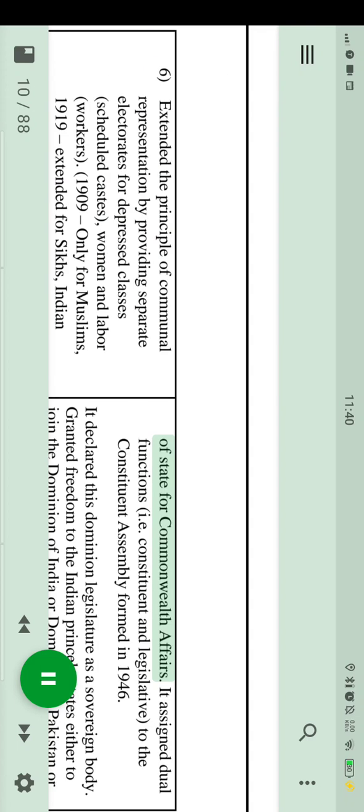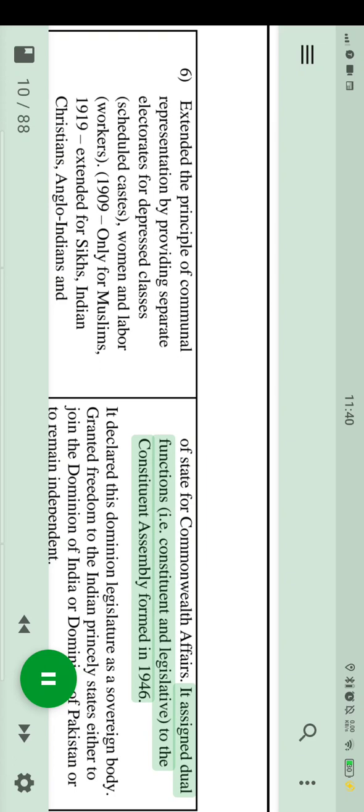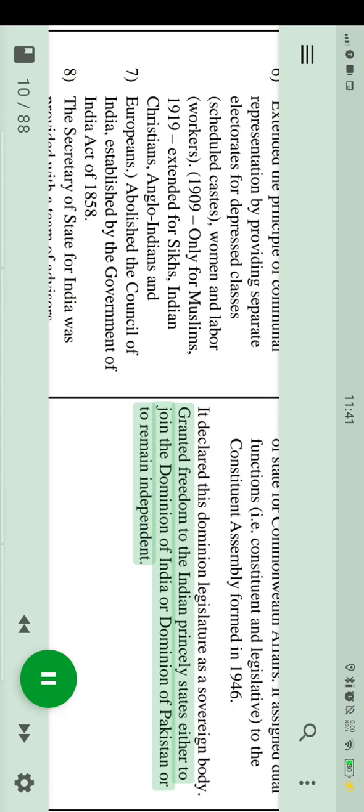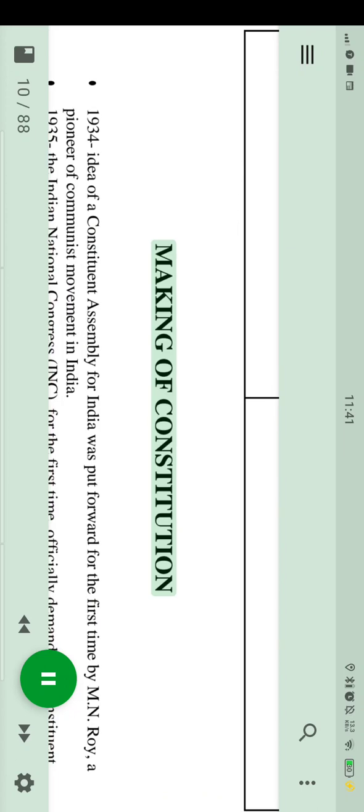Of State for Commonwealth Affairs. It assigned dual functions, i.e. constituent and legislative, to the Constituent Assembly formed in 1946. It declared the Dominion Legislature a sovereign body. It granted freedom to the Indian princely states either to join the Dominion of India or the Dominion of Pakistan or to remain independent. Making of the Constitution.